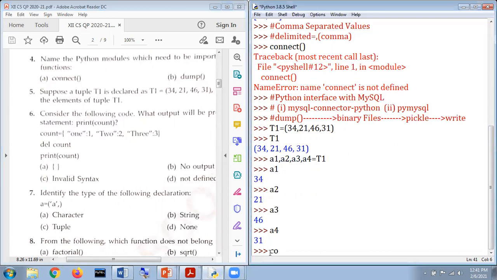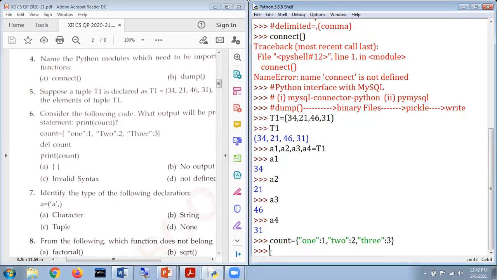When we type count, and here it is a curly bracket, this curly bracket says that this is a dictionary, where we have mentioned one, two, three, and again three, and we press the enter key.